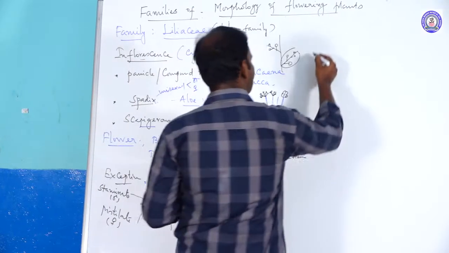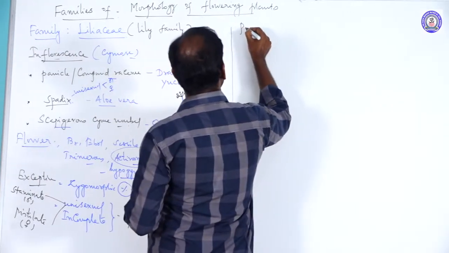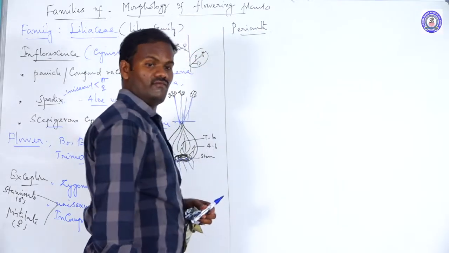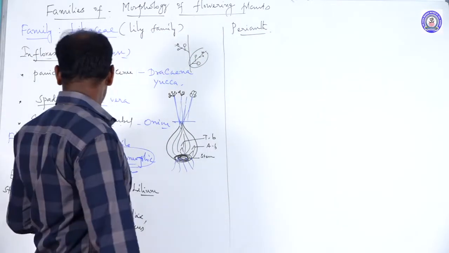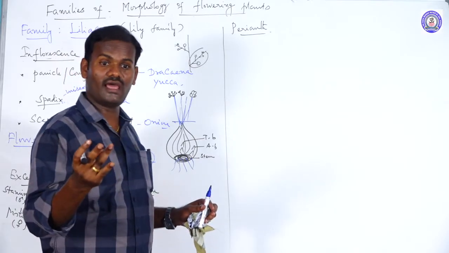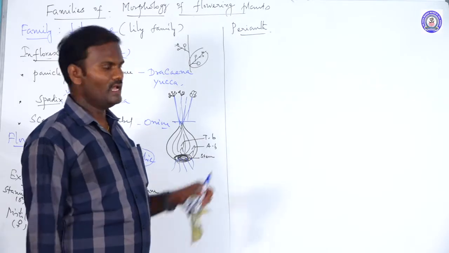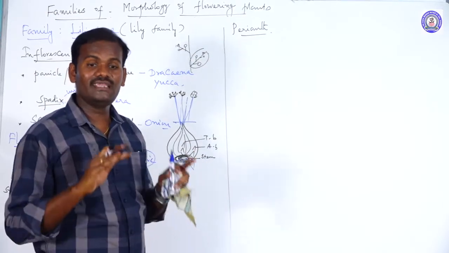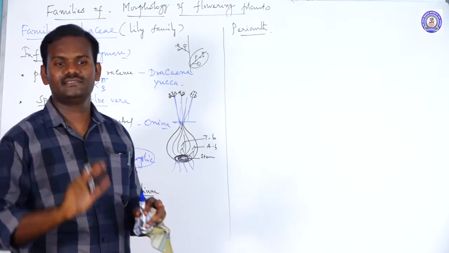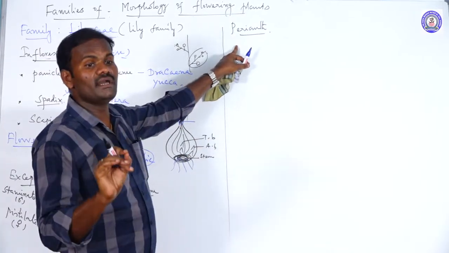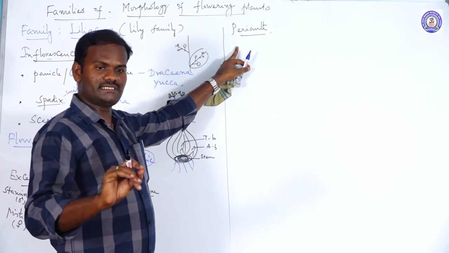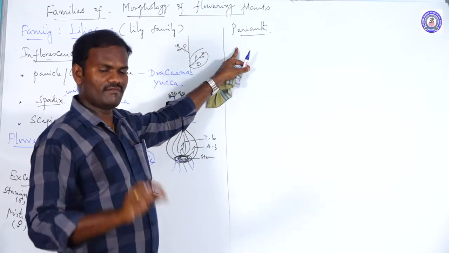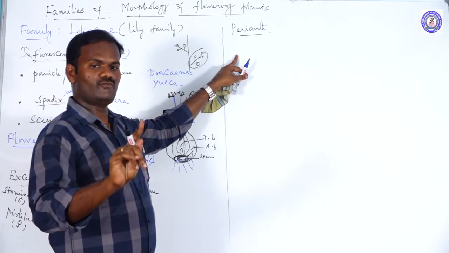The next is perianth. In all the dicots, actually Fabaceae and Solanaceae, the flower has calyx, corolla and gynoecium. That's a complete flower. But in Liliaceae, there is no distinction between calyx and corolla. We can't easily differentiate whether it is a calyx or a corolla. So they are called perianth. The calyx is made up of sepals. If the corolla is present, a single unit of corolla is called a petal.